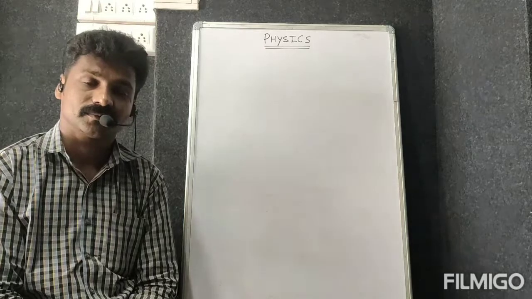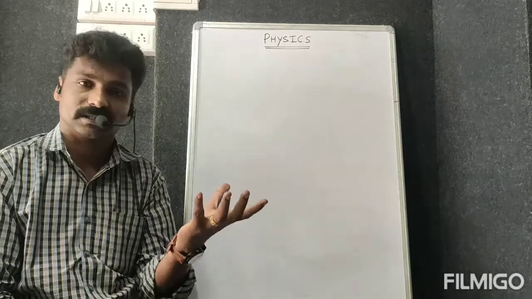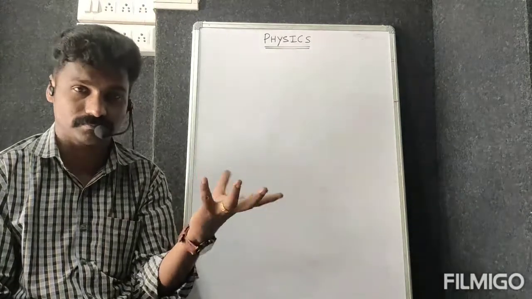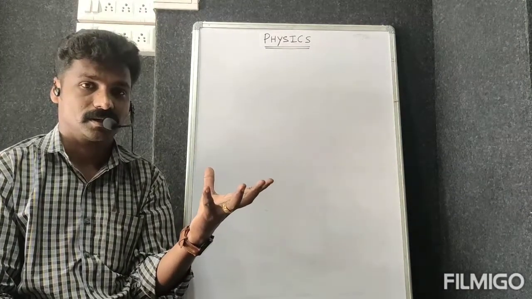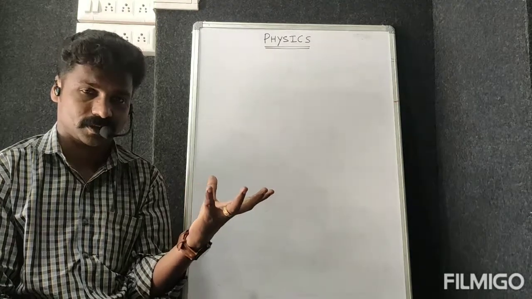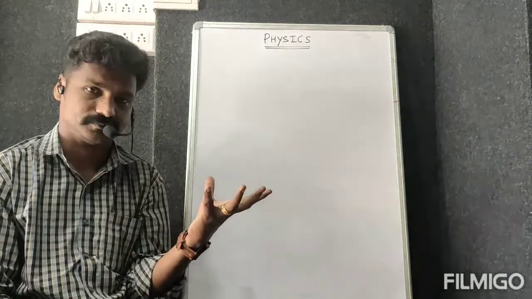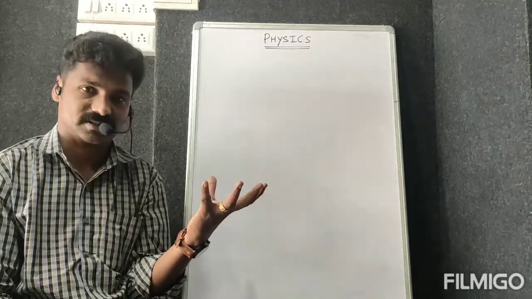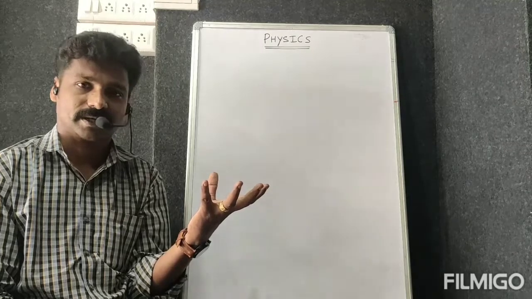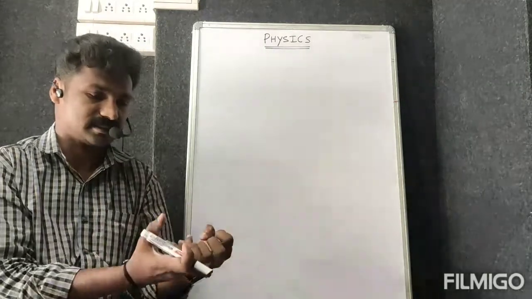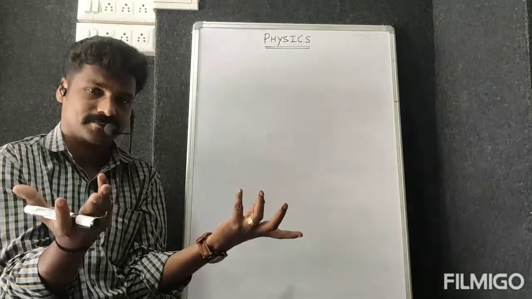And for example, let us take one mass, for example a bomb. Before it explodes, this bomb has some mass, but its velocity is 0. Then after the explosion, for example, it splits into two pieces.